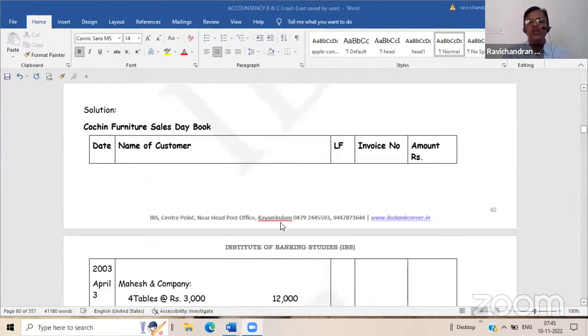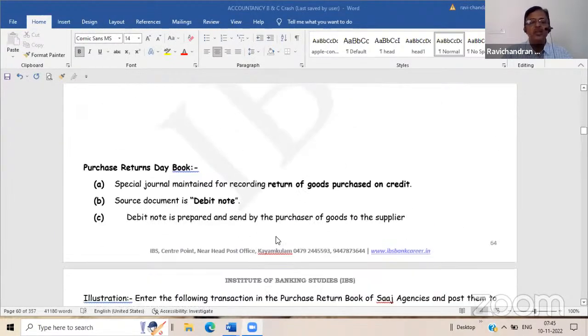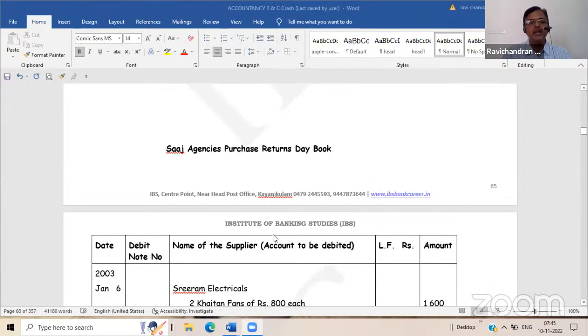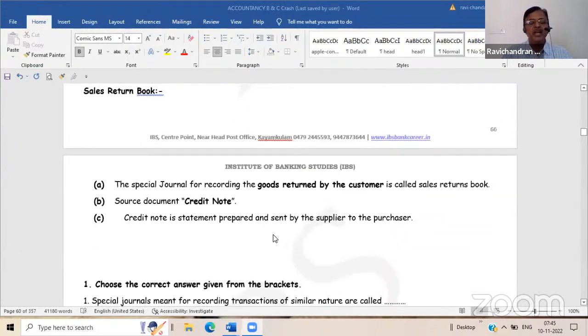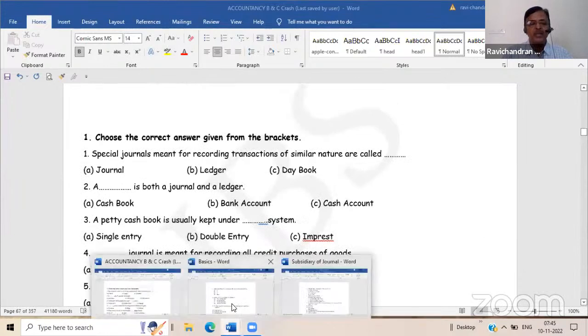Like that, bills receivable and bills payable books are also there. So that will be for recording the bills receivable aspects and bills payable aspects. So this is regarding subdivision of journal. So now we will examine one or two questions from here.